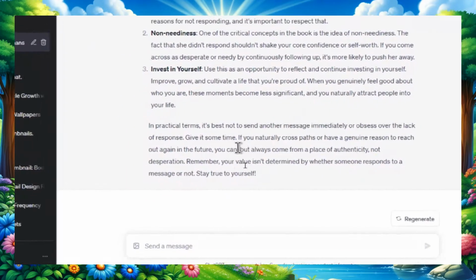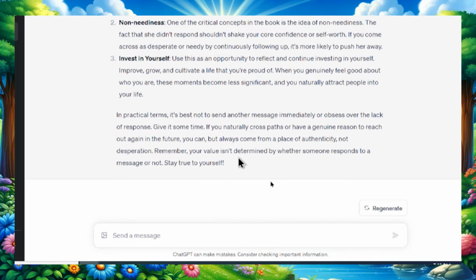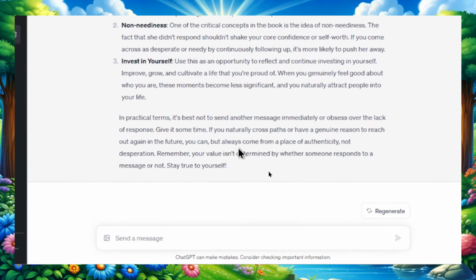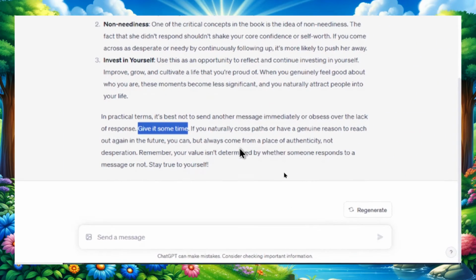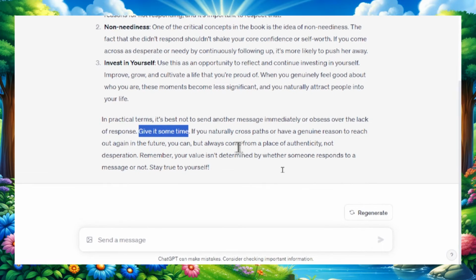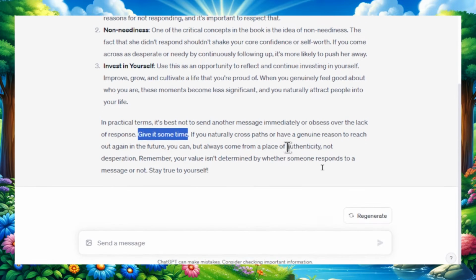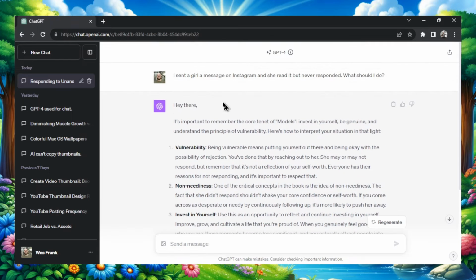And look at this, practical terms. He's giving me exact advice. It's best not to send another message immediately or obsess over the lack of response. He wants me to give it some time. And then if you naturally cross paths or have a genuine reason to reach out again in the future, you can. But always come from a place of authenticity and not desperation. All right, it's awesome. So we answered my question. It's kind of what I felt.